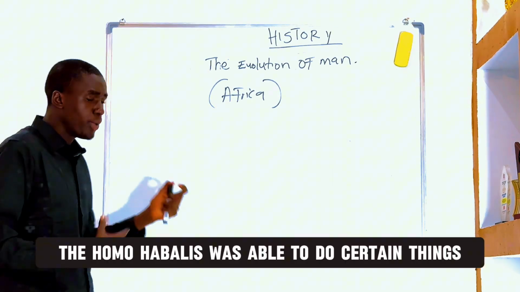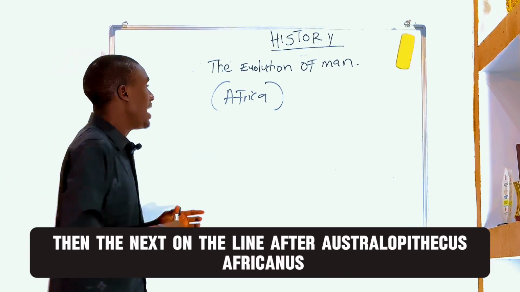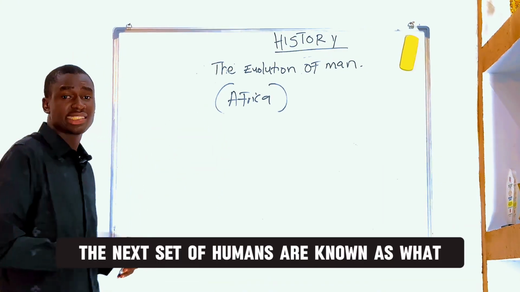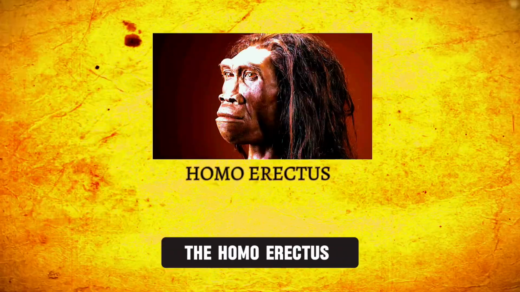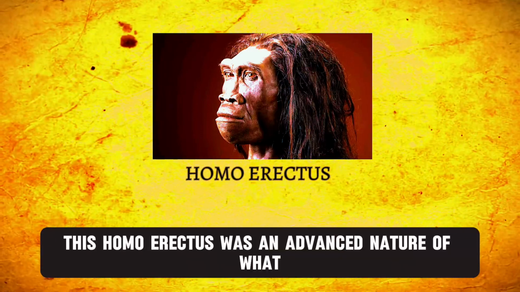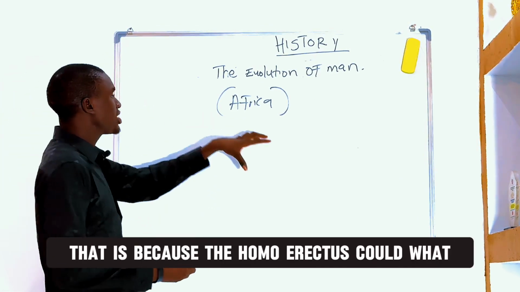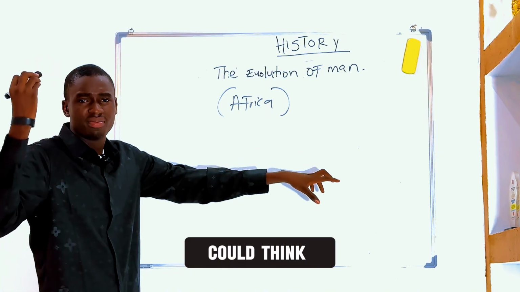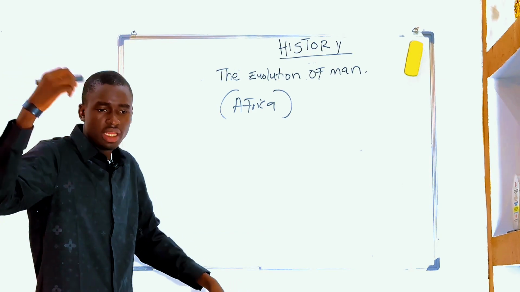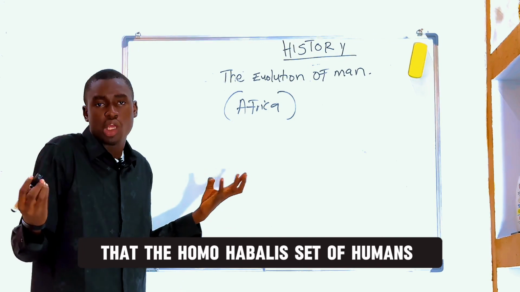The Homo habilis was able to do certain things with his own hands. Then next on the line, after Australopithecus africanus, we have the Homo habilis. The next set of humans are known as the Homo erectus. This Homo erectus was an advanced form of the Homo habilis. That is because the Homo erectus could think. They could move their hands, they could move their legs, they could do certain things that the Homo habilis set of humans could not do.